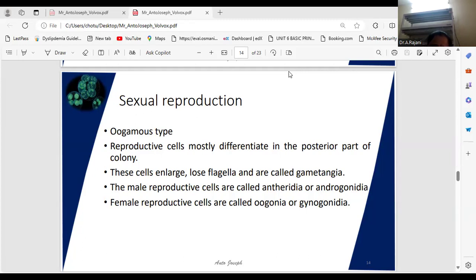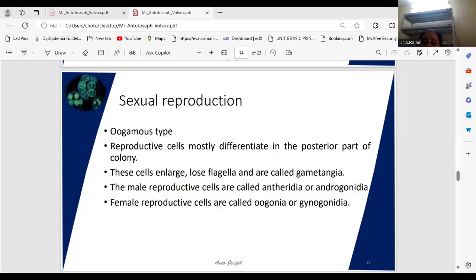Antheridia and oogonia. The male reproductive organ is called the antheridia or androgonidia. The female reproductive organ is called oogonia or gynogonidia. Don't confuse: in asexual reproduction, gonidia is there. Here, gynogonidia is called the female reproductive organ. In dioecious species, both antheridial plate and oogonia are present. The structure then forms a zygote.